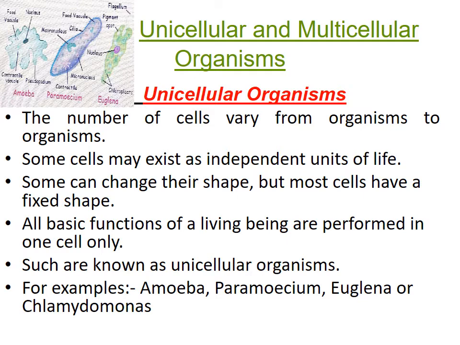There are also some variations and differentiations in single-celled organisms. Some can change their shape, some have a fixed shape. Such organisms are known as unicellular organisms. For example, amoeba, paramecium, euglena, chlamydomonas. These are all unicellular organisms. Their whole body is made up of only one cell, and that one cell does all the processes.